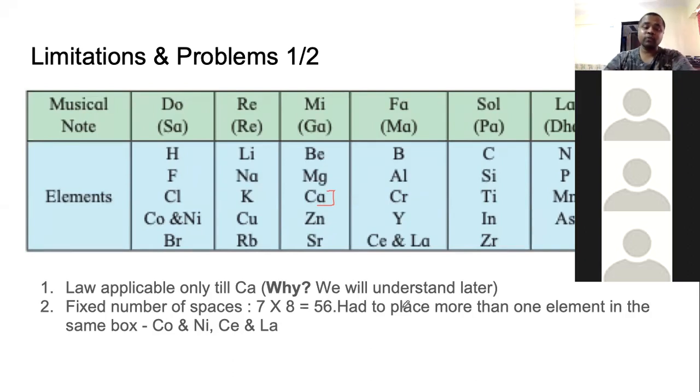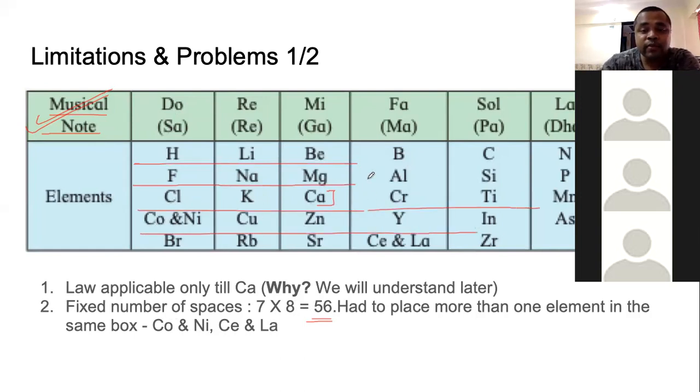Another matter of fact was he created a table just like this, and it says musical notes. In India, we have Sa Re Ga Ma Pa Dha Ni. In English, in Western music, we have Do Re Mi Fa Sol, all those things. He created a table which had 56 places, 56 boxes.